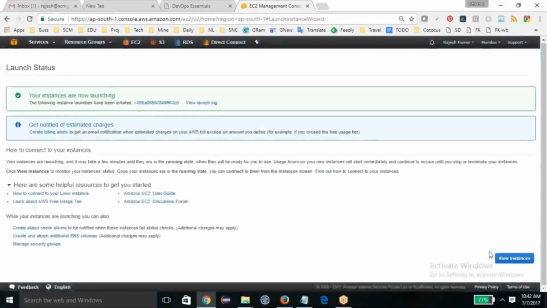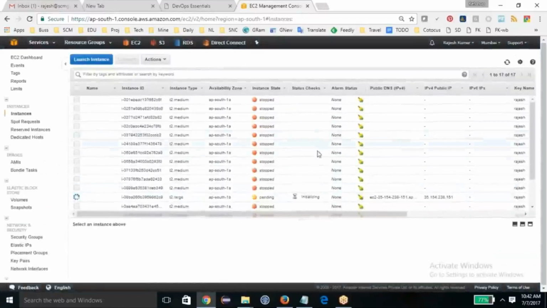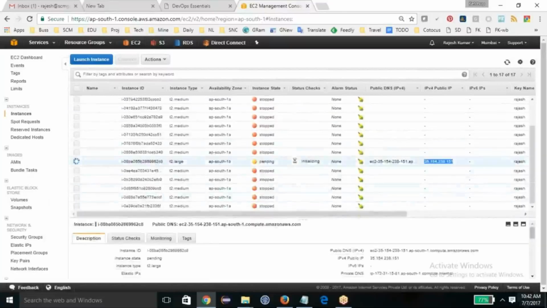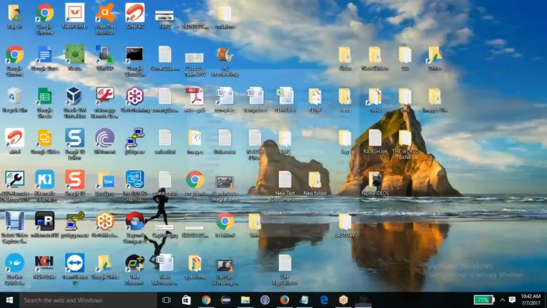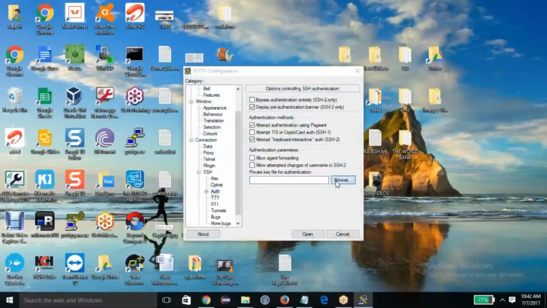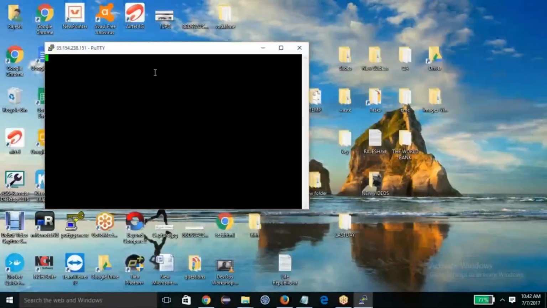Now you can also visualize the power of AWS, how fast this is. I got this machine, and now I'm going to log into it using PuTTY. I'll locate my keys and open it.